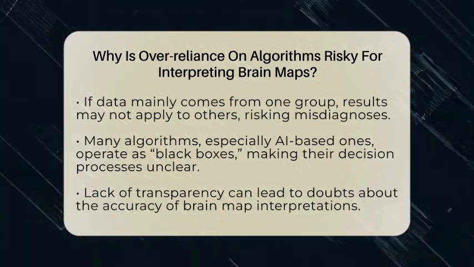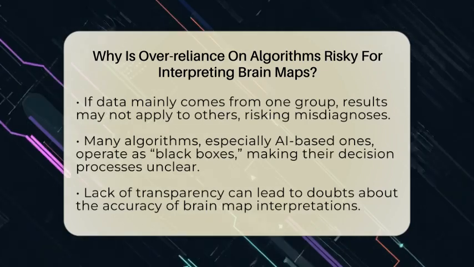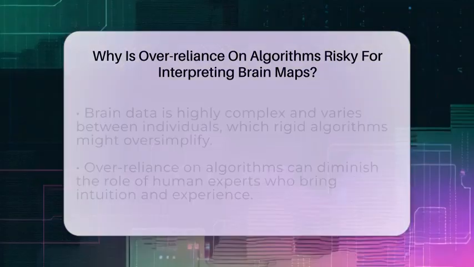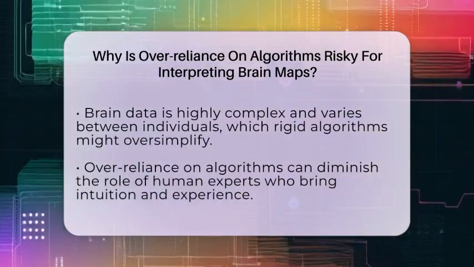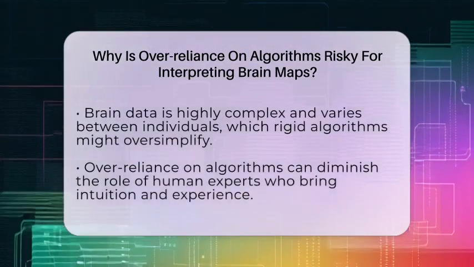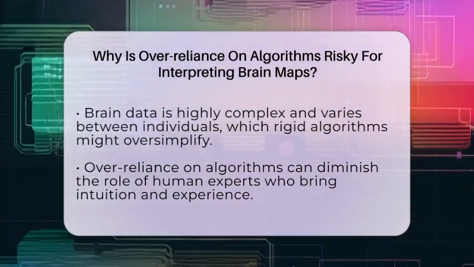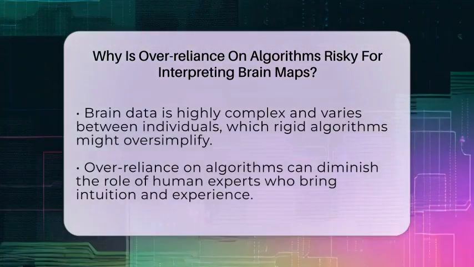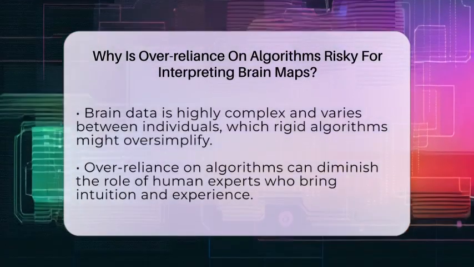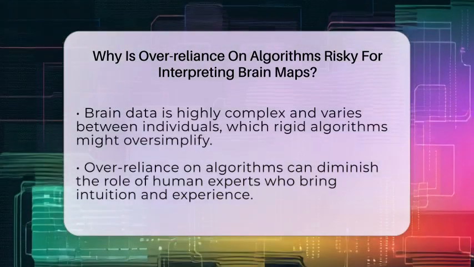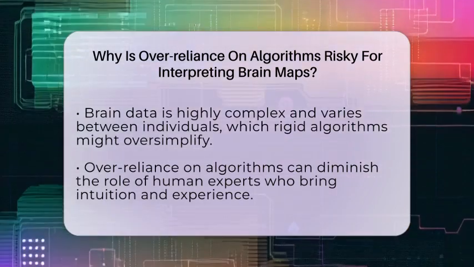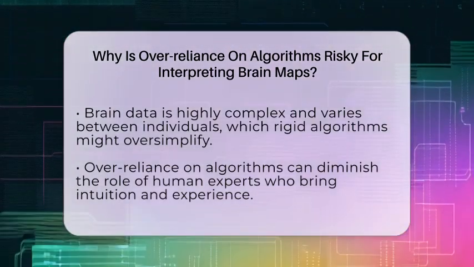Third, brain data is very complex and varies from person to person. Algorithms often simplify this complexity to make sense of it. But if they rely on rigid models that don't account for individual differences, they might miss important details. For instance, what looks like a sign of a problem in one person might be normal in another. Misinterpreting these signals could lead to unnecessary worry or missed diagnoses.